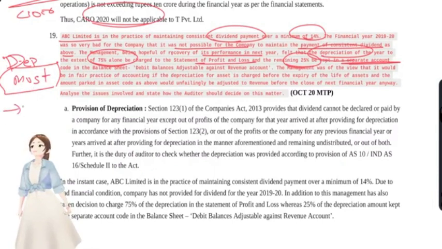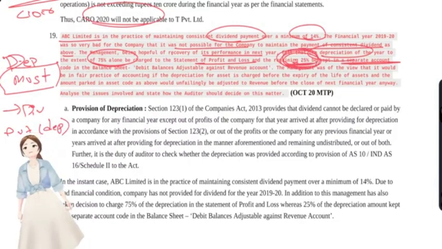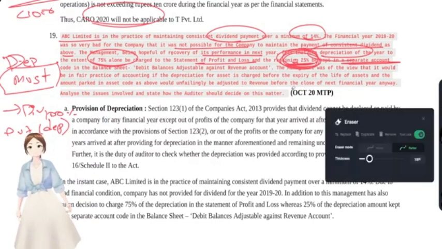Moreover, dividend has to be declared out of profits which have been reduced by the depreciation. Okay, since they have not reduced the 25% depreciation, they cannot do that. So they have to reduce the whole 100% depreciation, and from the remaining balance they have to declare the dividend. Okay, 2 points to be said.